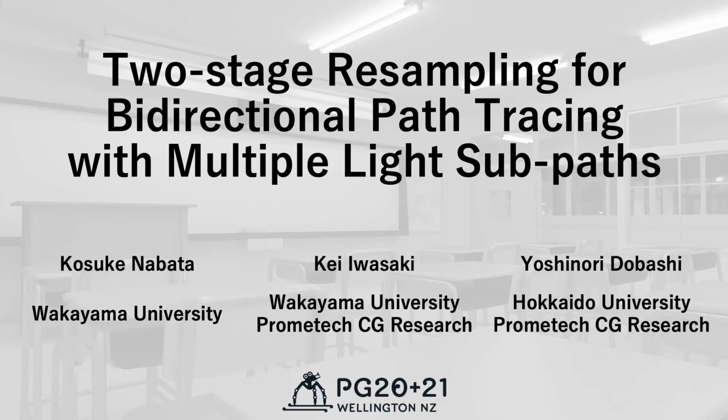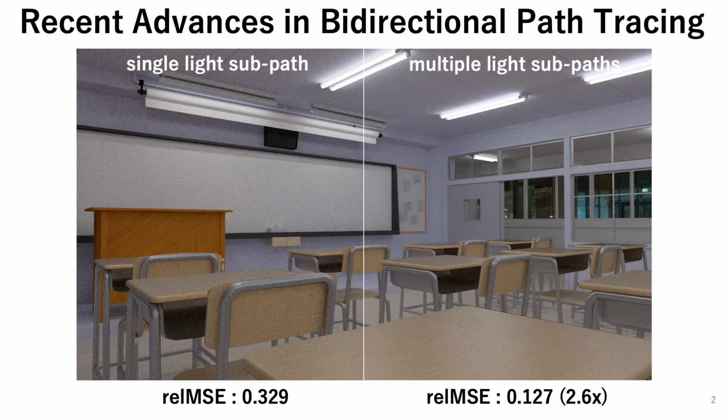Thanks for the introduction. I would like to present our paper entitled Two-Stage Resampling for Bidirectional Path Tracing with Multiple Light Subpaths. Recent advances in bidirectional path tracing reveal that the use of multiple light subpaths can improve the efficiency of BPT, namely the reduced noise as shown in this slide.